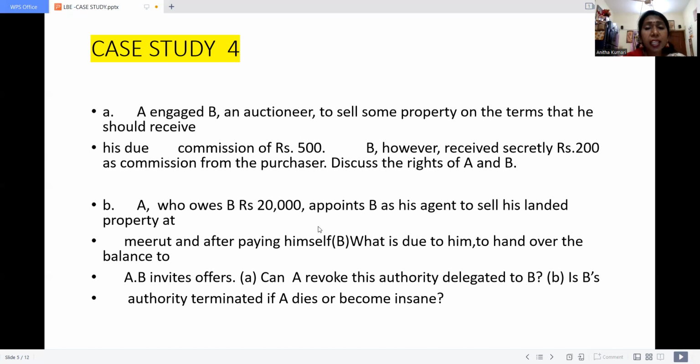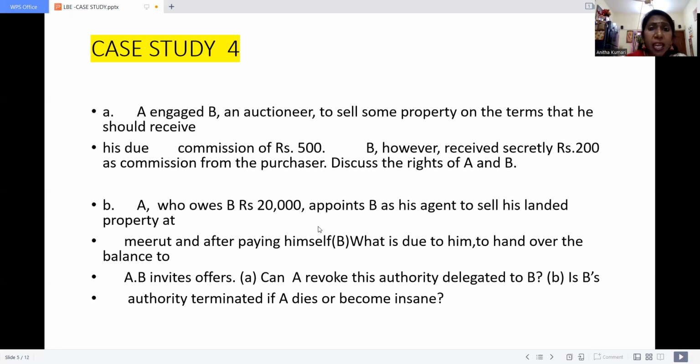The solution depends upon the contract which A made with B. In case A has given it in writing to B stating that I want to give you 20,000, but I don't have the money, so I'm handing over this property to you, you sell it, take your 20,000 and give me the remaining amount. If the contract is in writing, then even though A dies, B can execute it, if everything is on a proper written basis. Whereas if it is oral, he can't execute.